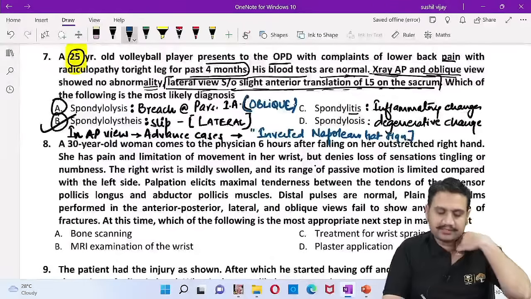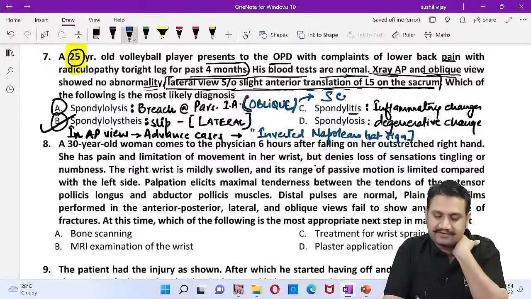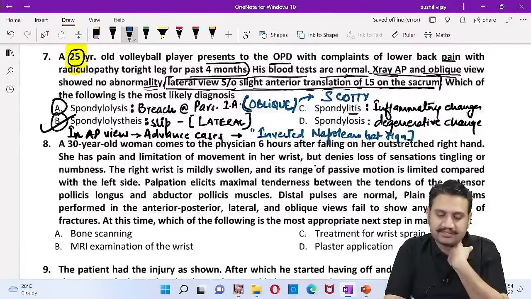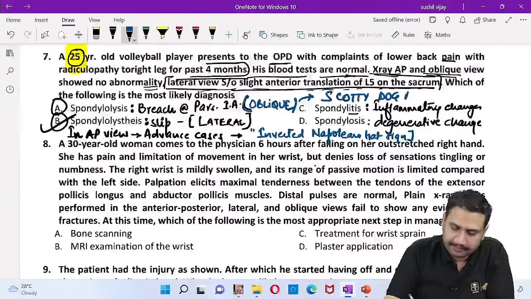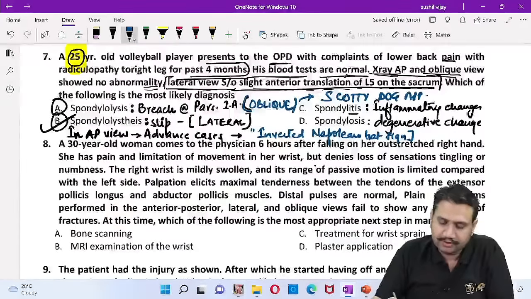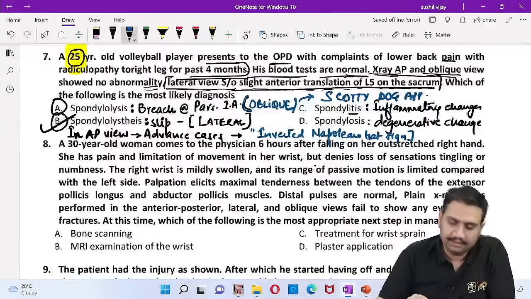And what did we call this? The spondylolysis, the break in the pars area. What do we call this? That is given a fancy name as the Scotty dog appearance. Yes, somebody mentioned it very, very right. Okay, Scotty dog appearance. Okay, it will be Scotty dog appearance, right? So it's C for 7. No, absolutely no.